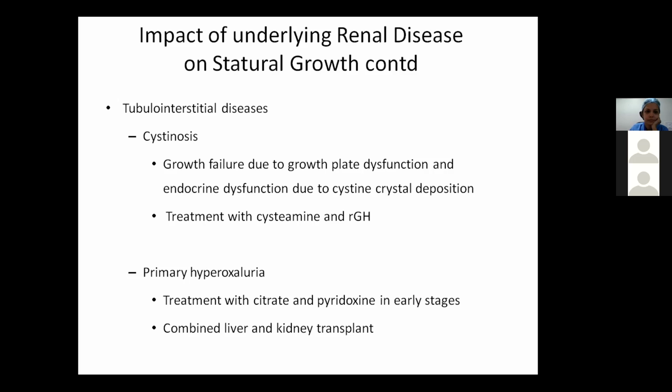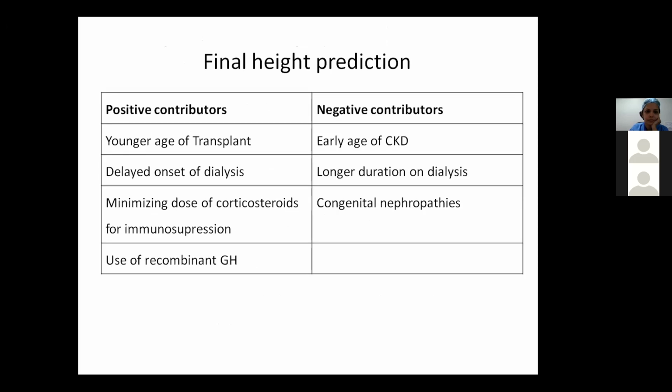In primary hyperoxaluria, we can try citrate and pyridoxine in early stages. Ultimate treatment is combined liver and kidney transplant, but even then the growth response is not so significant. So for the final height prediction, the positive contributors are younger age of transplant, delayed onset of dialysis, minimizing the dose of corticosteroids for immunosuppression, and use of recombinant growth hormone. Whereas early age of CKD, longer duration on dialysis, and congenital nephropathies negatively contribute to the final height.